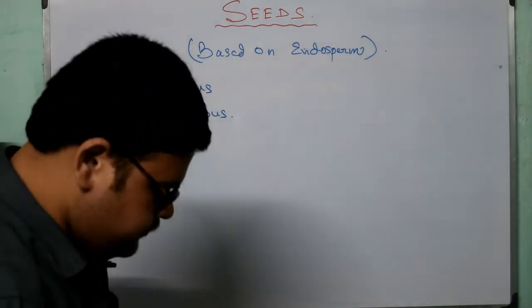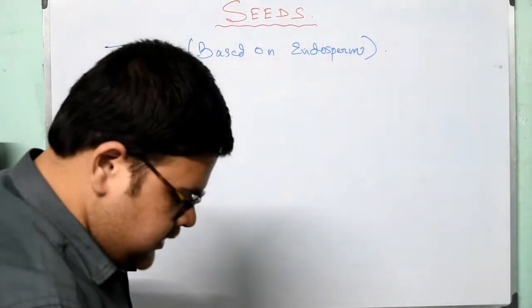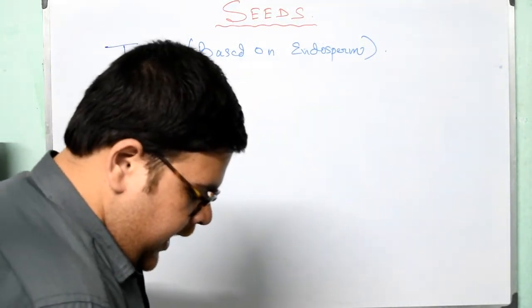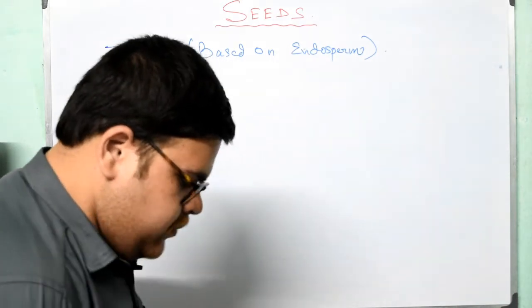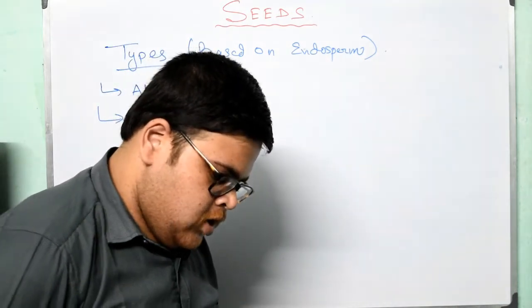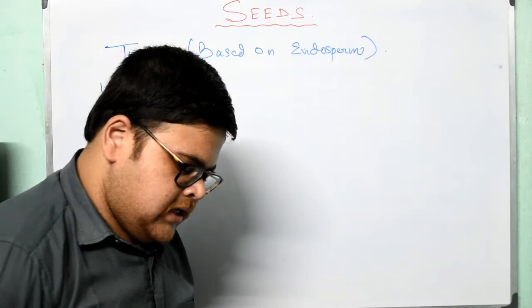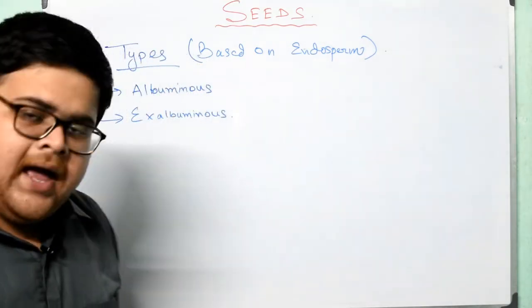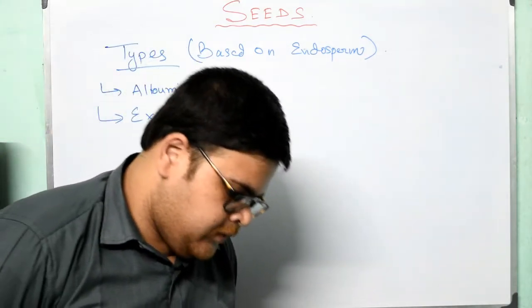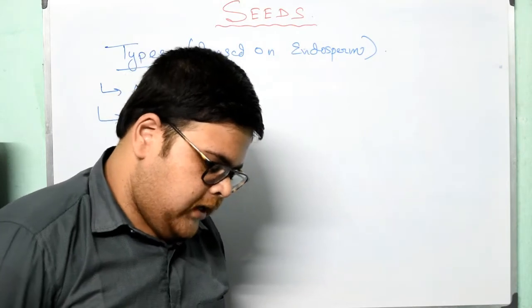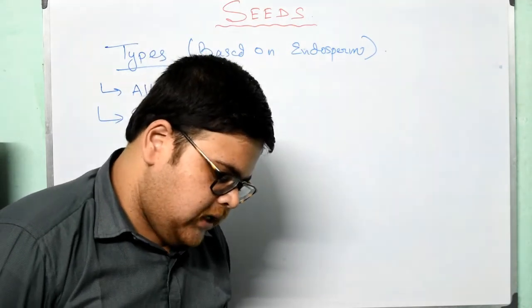What are albuminous? In such seeds, cotyledons are thin and membranous and endosperm persists. Examples: monocot albuminous seeds, that is cereal, millet, palm, and dicot albuminous seeds, for example poppy and custard apple. So what happens in such seeds?